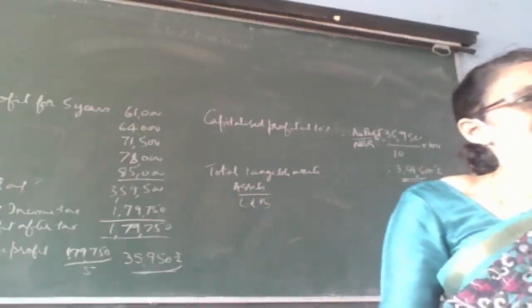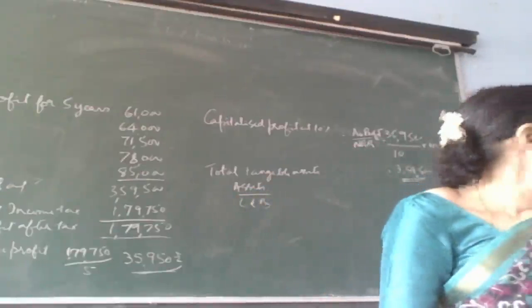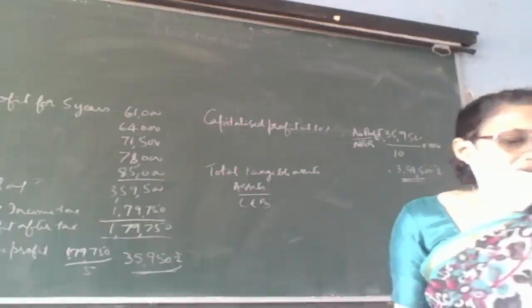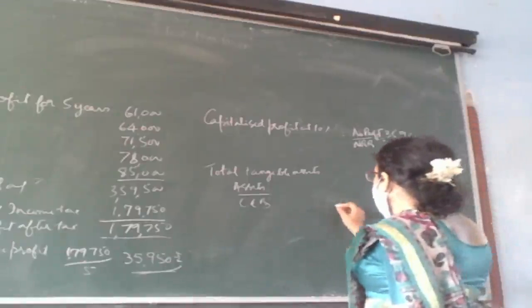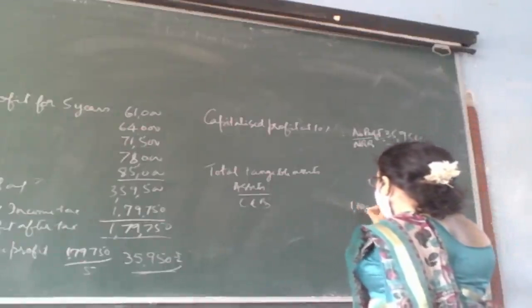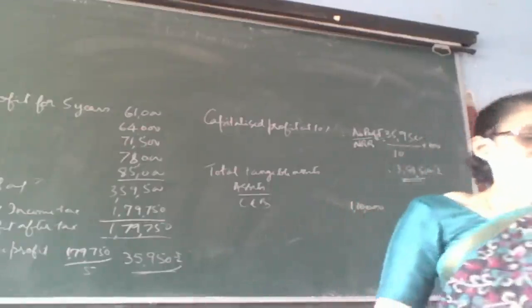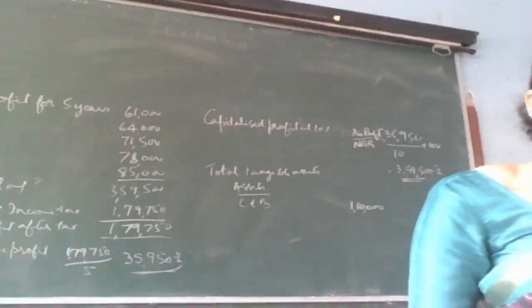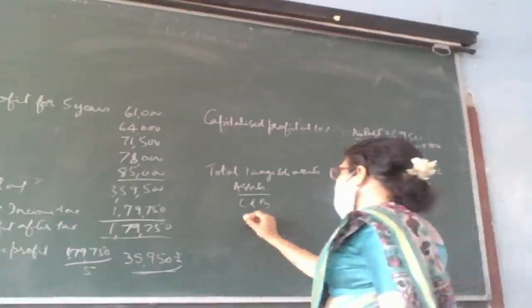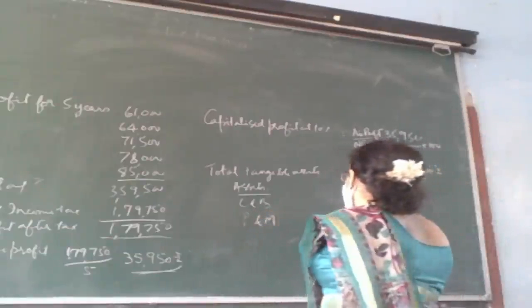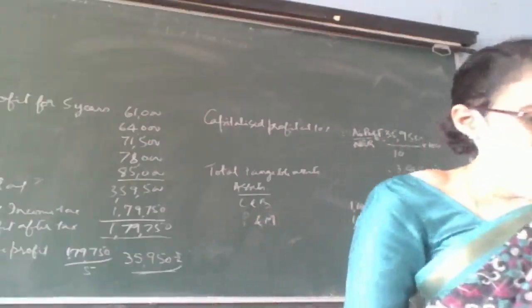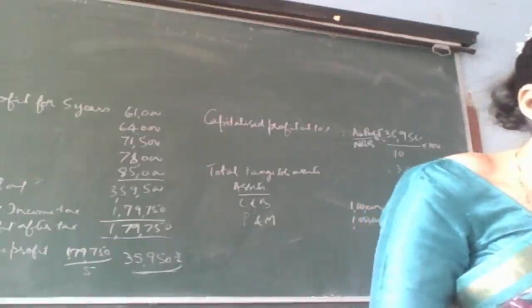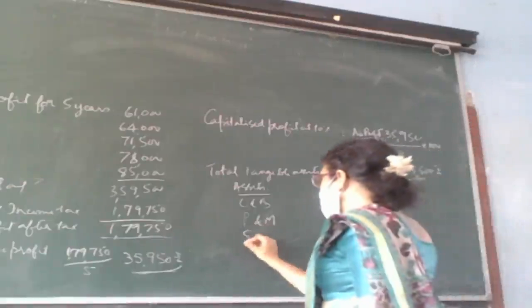Goodwill is not taken because we are valuing goodwill, right? So land and building 1,10,000. Then plant and machinery 1 lakh. Stock 50,000.